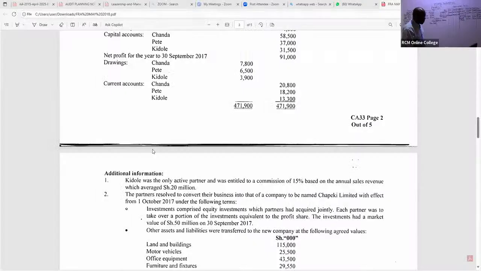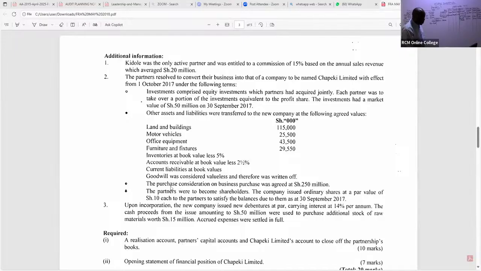Now, ladies and gentlemen, we continue. So look at this note. The purchase consideration on business purchase was agreed at 250 million. Remember, we are cutting 3 zeros.